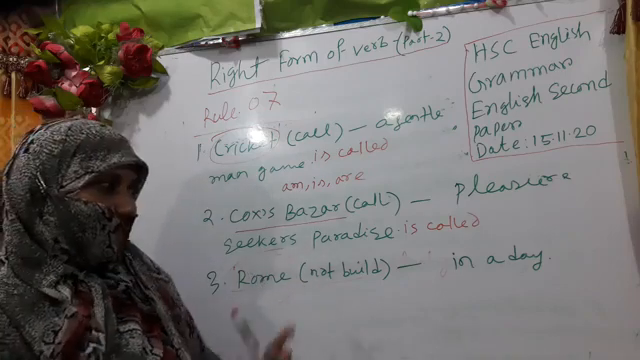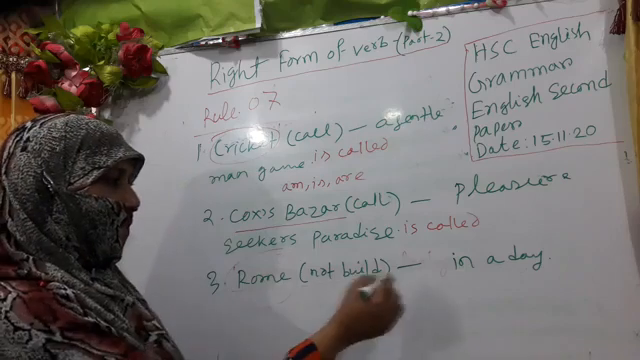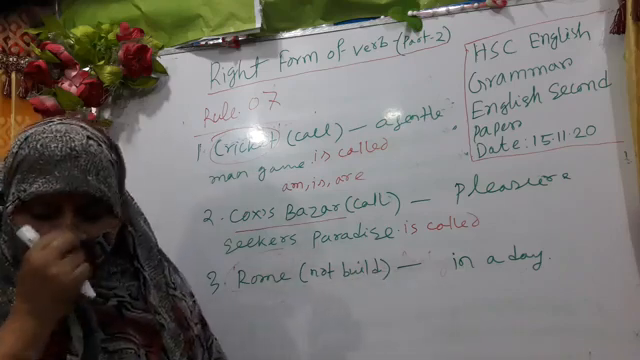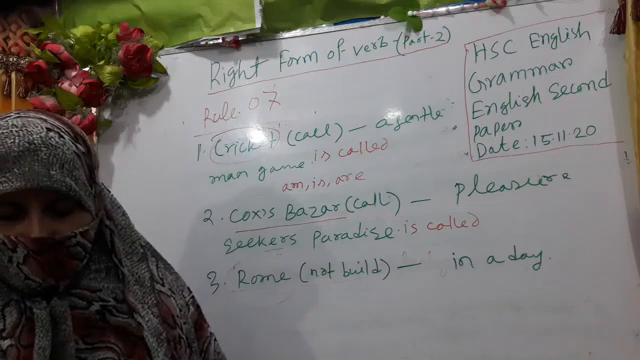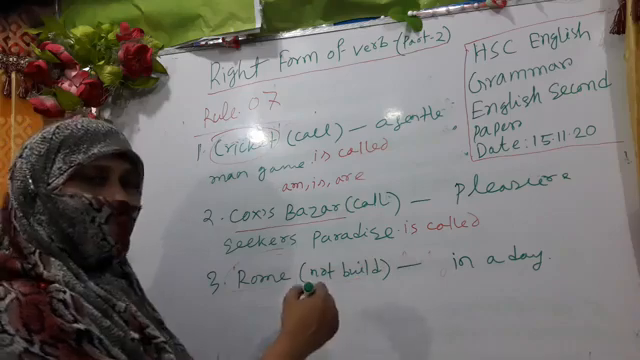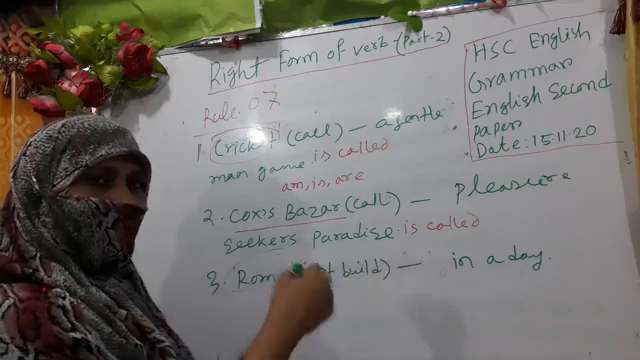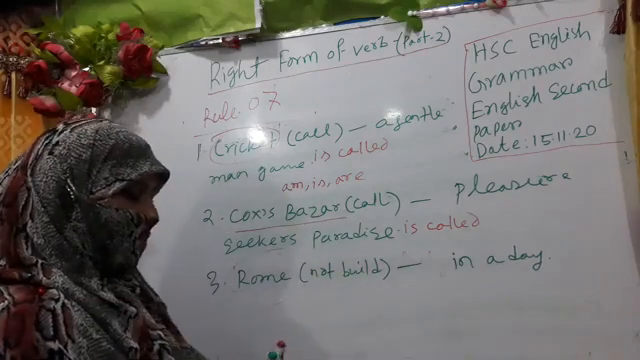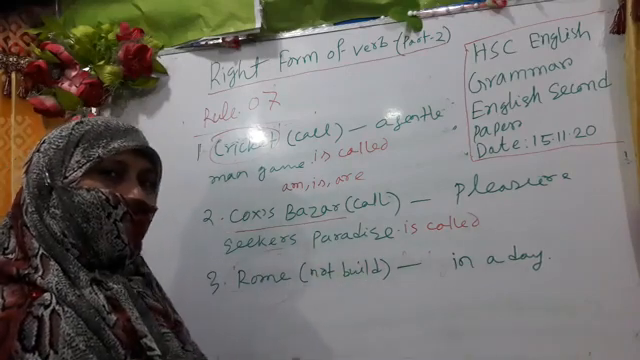So actually we have to use auxiliary, then after auxiliary we have to use the past participle form of verbs. Okay, so here we find Rome was not, actually we have to use past tense. Okay, this is the sentence of past tense, past indefinite. So in past indefinite actually we have to use was, were.